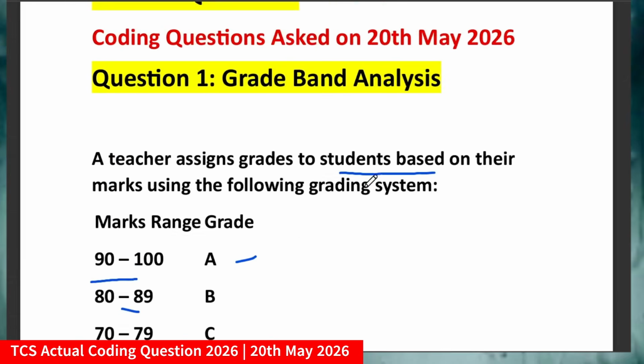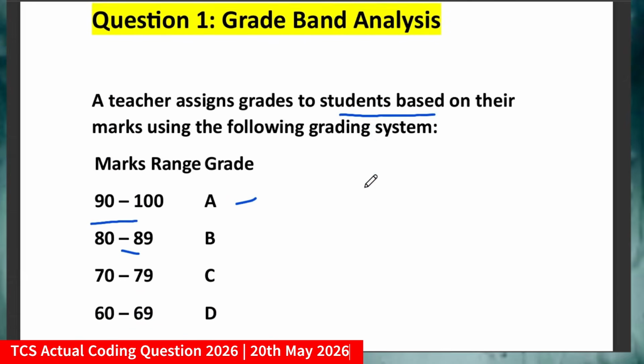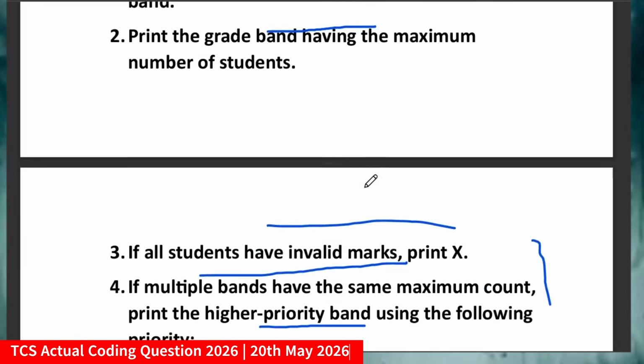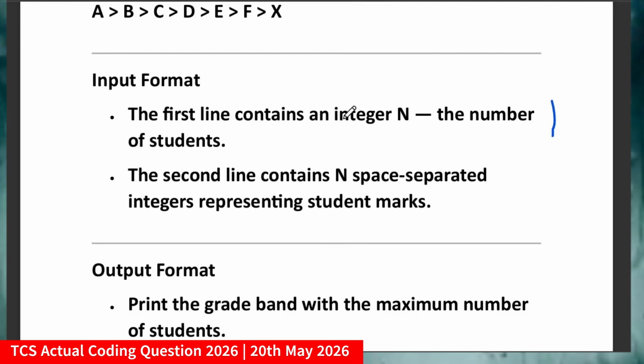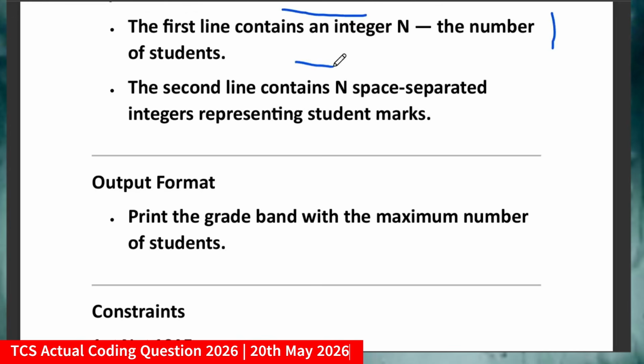Friends, I suggest you pause the video, take a screenshot and try to solve it by yourself. If you are able to solve it, then you can go through it. Now this is the input format. The first line contains an integer which denotes the number of students, and the second line contains space separated integers representing the students' marks.